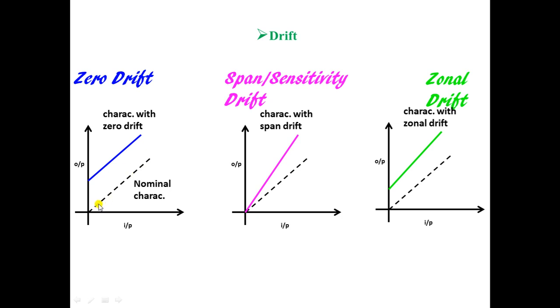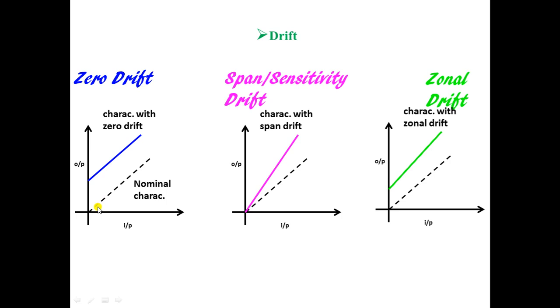So this dotted line shown here is the actual reading. This is called the nominal or normal characteristic, and the blue one you can see is with the instrument having zero drift. How can this zero drift be prevented? You just need to calibrate your instrument, that is, you need to set your instrument at zero reading. Then if you are 40 kgs, it will show you 40 kgs. If you are 42 kgs, it will show you 42 kgs only.